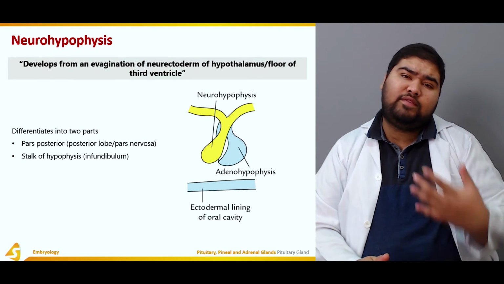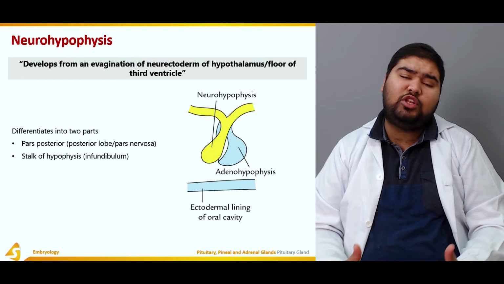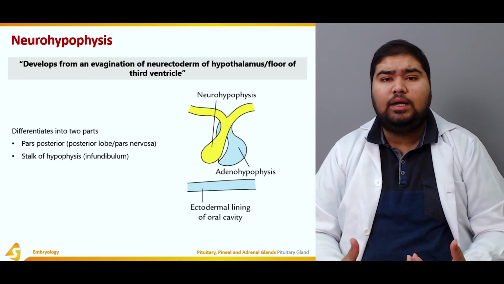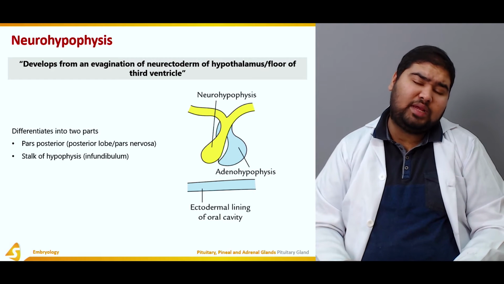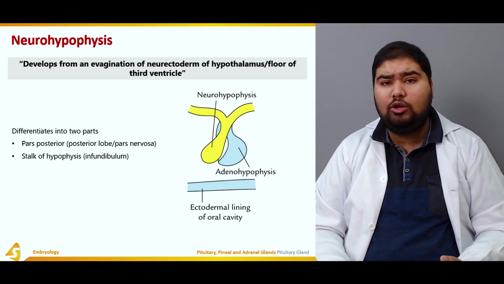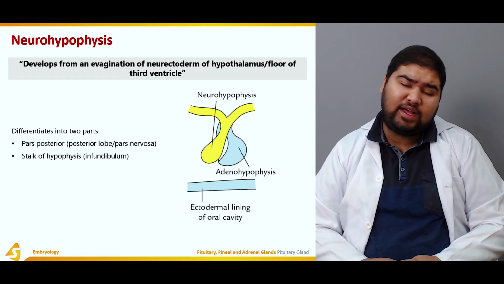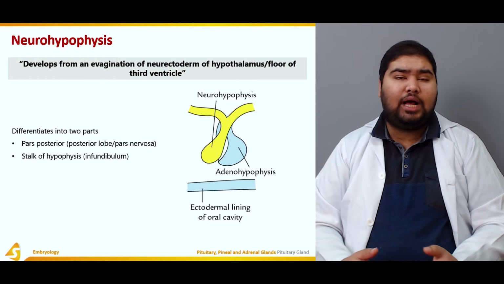So the development starts as an evagination of the neuroectoderm of the hypothalamus. It divides into two parts. The first part being the pars posterior, which is the posterior lobe or pars nervosa, and finally we have the stalk or infundibulum of the hypophysis.